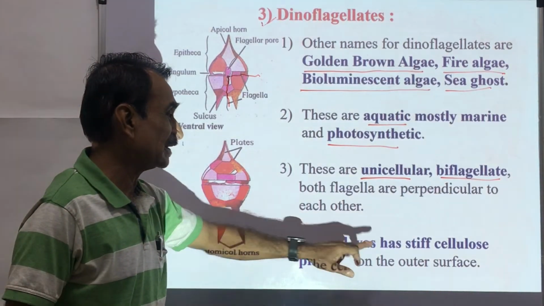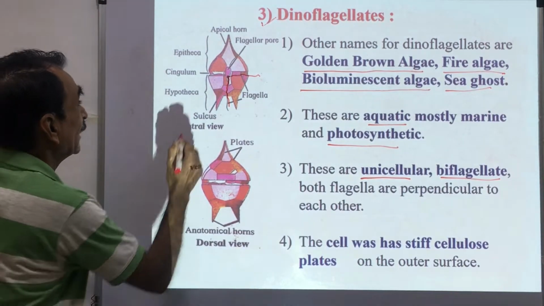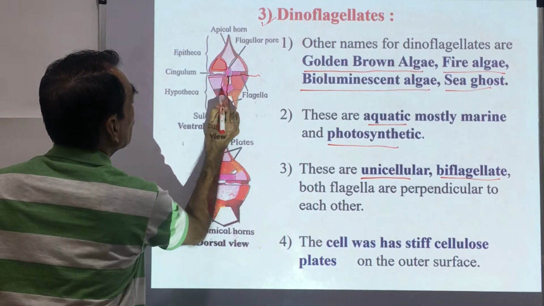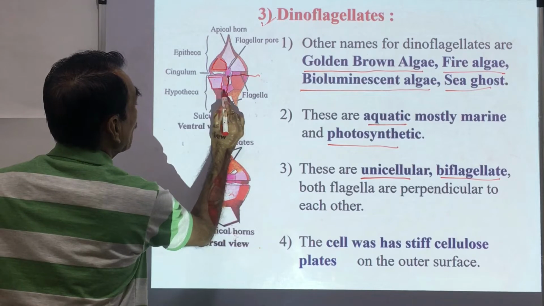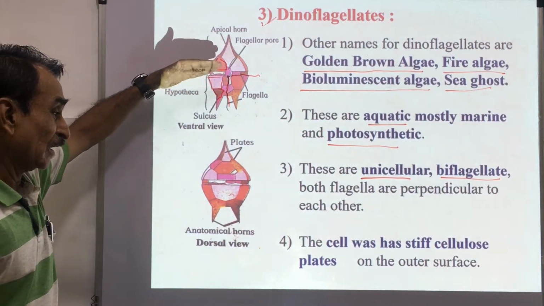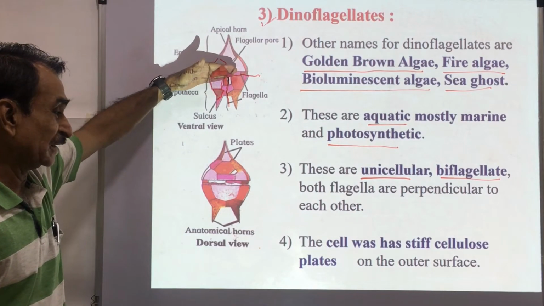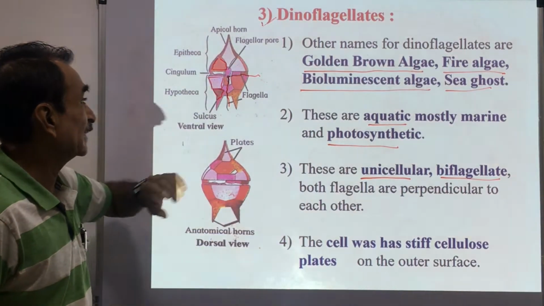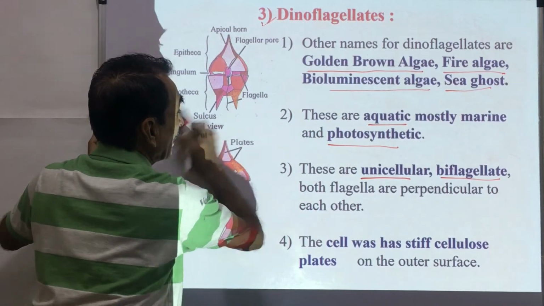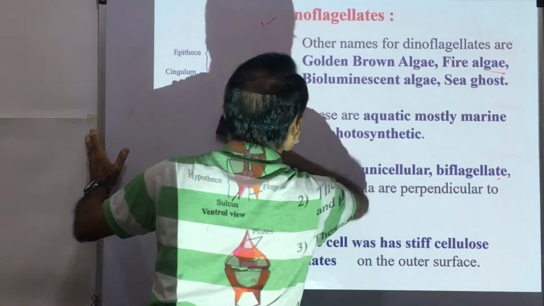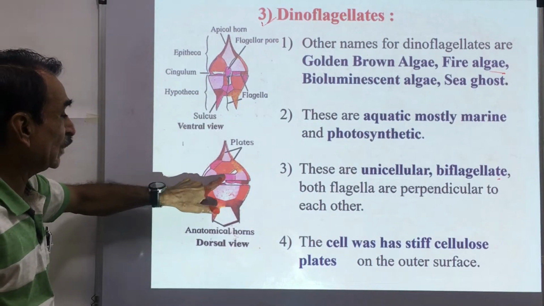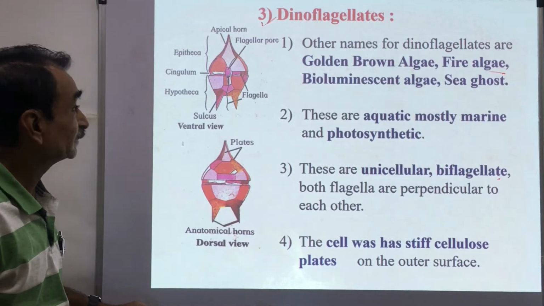The cell wall has stiff cellulose plates. You can see here, these are the cellulose plates. Such cellulose plates are present on the wall of this dinoflagellate on the outer surface. Here you can see that these dinoflagellates are unicellular, marine, photosynthetic, biflagellate, having cellulose plates on the outer surface.